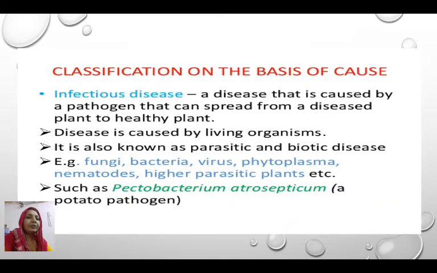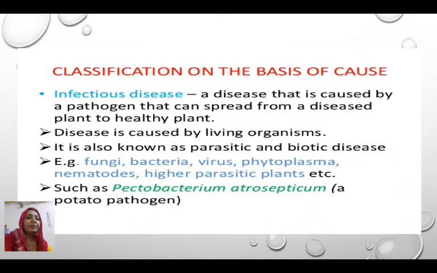A disease is said to be infectious when it is caused by a pathogen which can spread from a diseased plant to healthy plants, because here the disease is caused by a living organism. This living organism is called a parasite, and the type of disease is called a biotic disease.